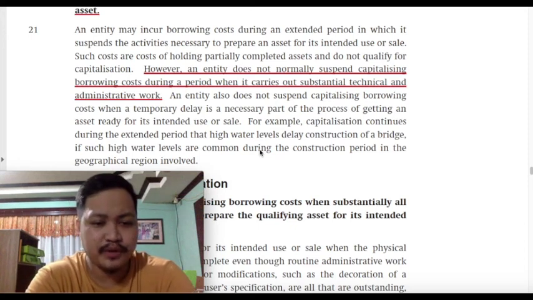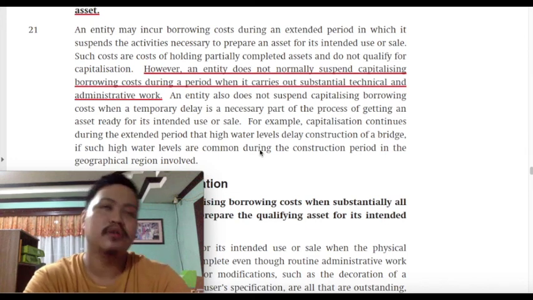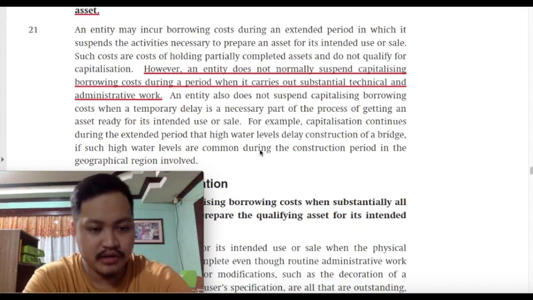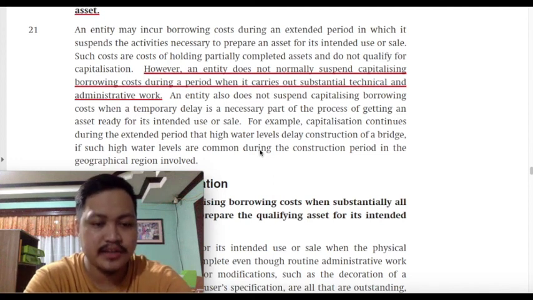Next question that should be part of our stock knowledge is, what amount should be capitalized as borrowing cost? The answer would depend on the source of the funds, whether it's a specific borrowing or a general borrowing. If it's a specific borrowing, the amount of interest that should be capitalized should be the actual amount of interest related to the specific borrowing.